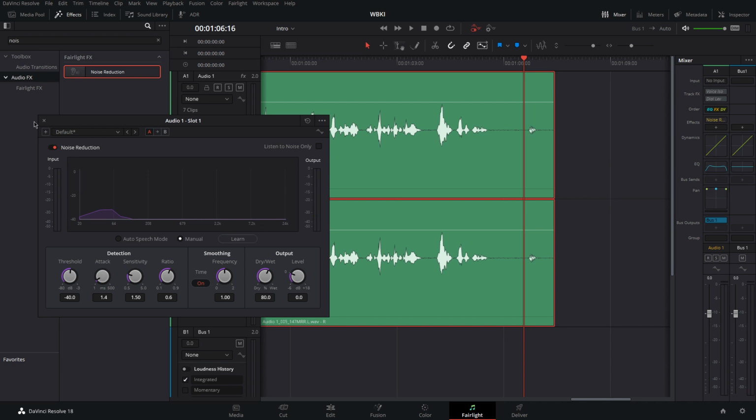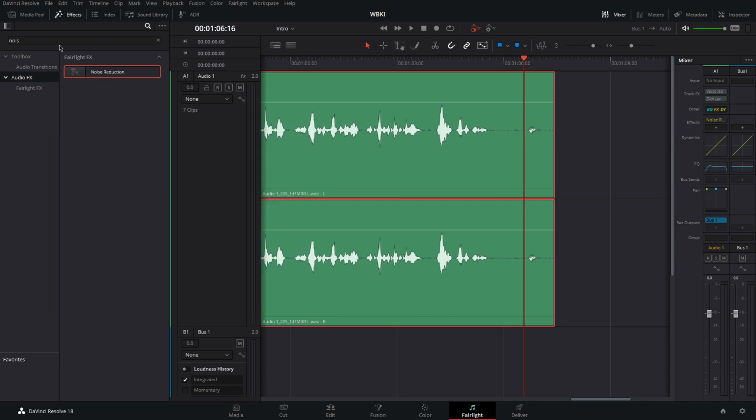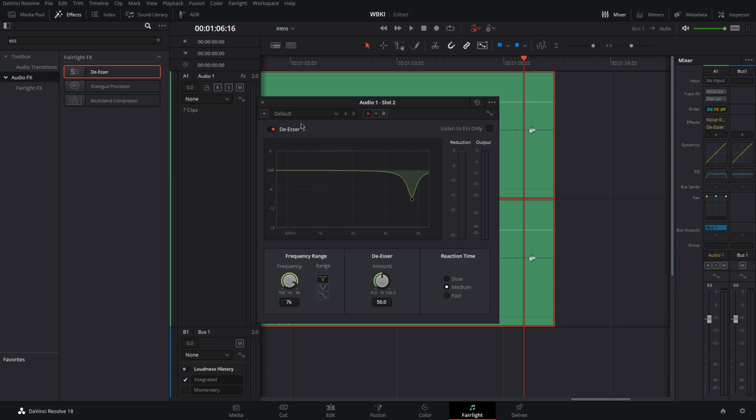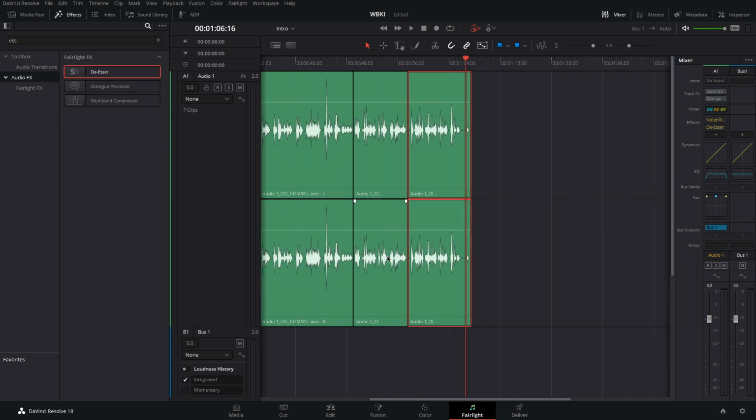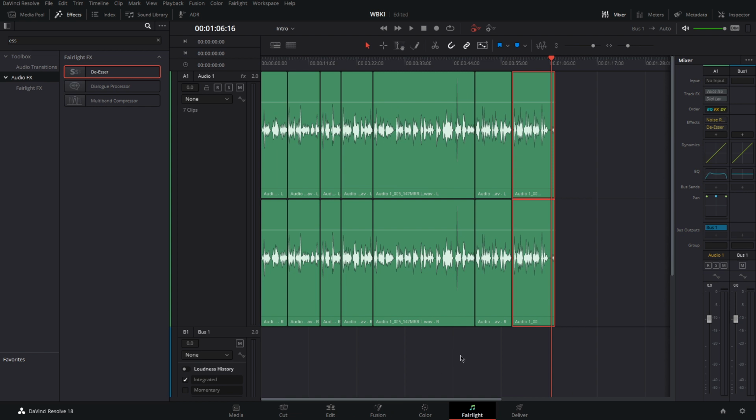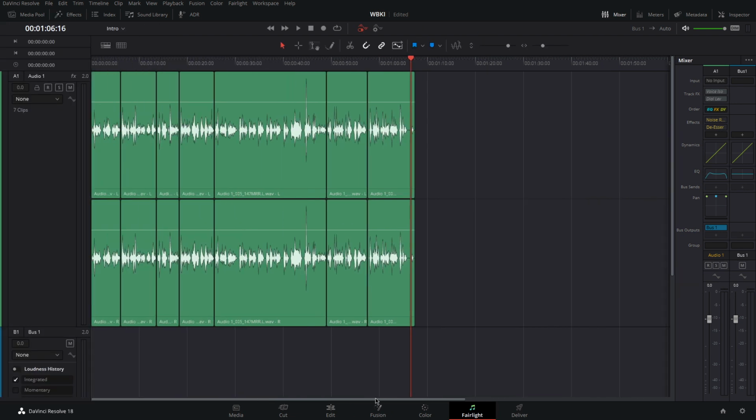And it's already done. So up next, another effect I like to add is the de-esser, just to get rid of a little bit of essing stuff. I like to take male ESS as a preset, and this works good. So that's another change. And lastly, let's close the effects tab and also improve the dynamics.